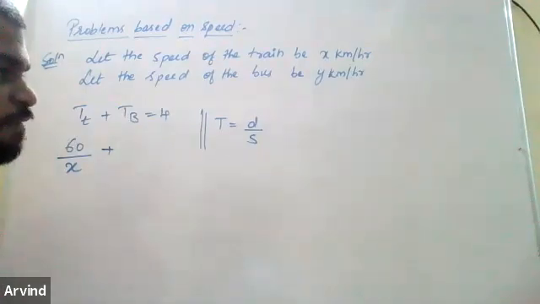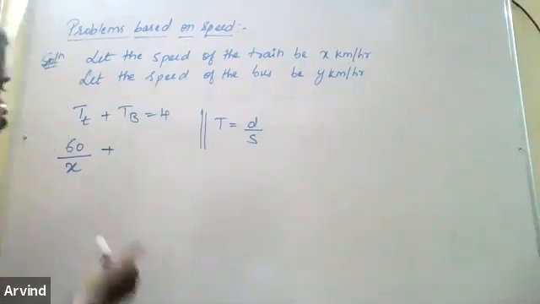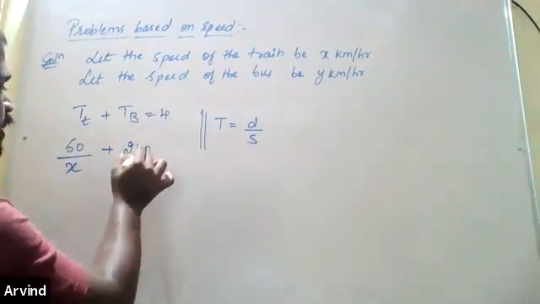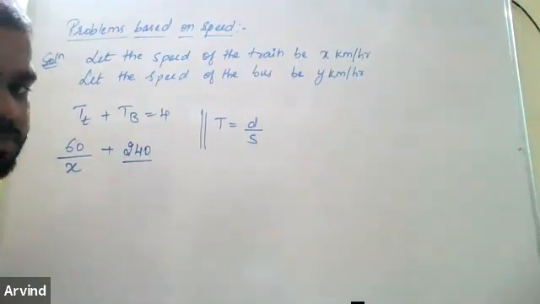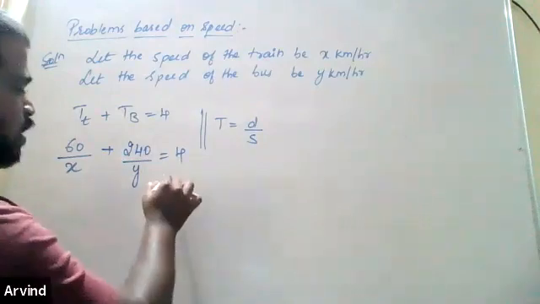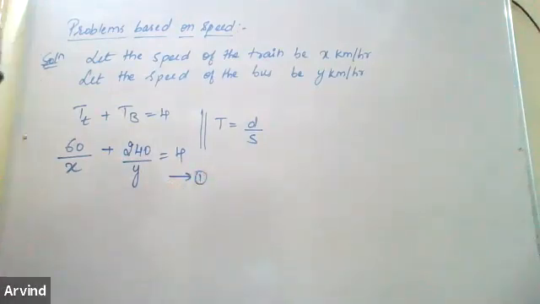Again, what is the distance traveled here? Total is 300 kilometer. If 60 kilometer goes by train, how much remains? 240 kilometer, right? 240 kilometer has to go by bus. The speed is y, equal to 4. So this is your equation 1. Is that clear for everyone?